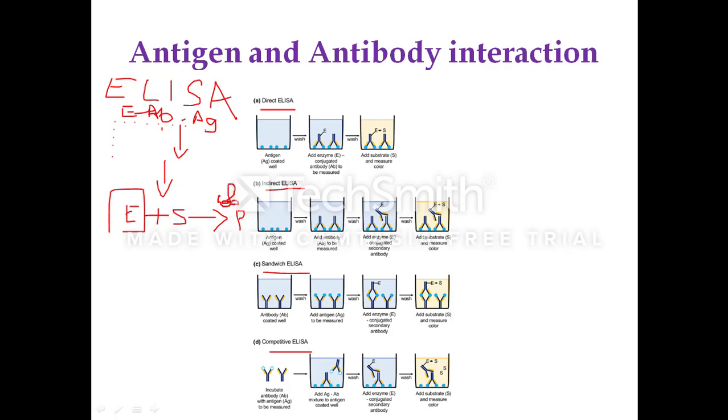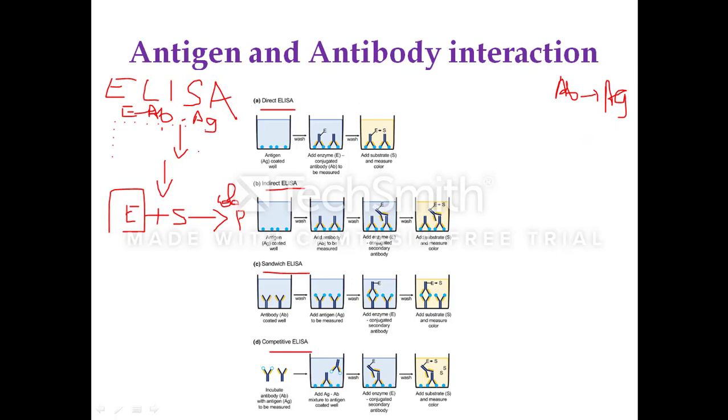Usually the enzyme will be tagged in such a way that it produces a colored product that can be measured or quantified. Intensity of the color developed will correspond to the concentration of antigen and antibody, and can be measured in the ELISA reader at a particular wavelength of light. So that is the principle here. You have the antibody that will be tagged with the enzyme, allowed to interact with the antigen, and when there is specific interaction between the antigen and antibody, there is formation of the antigen antibody complex, and that complex will be visualized in the ELISA reader by checking the intensity.